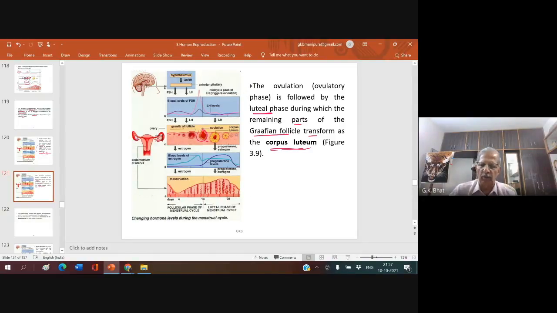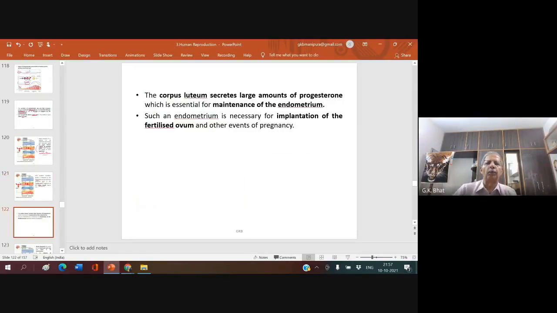This corpus luteum secretes a large amount of progesterone, which is very essential for the maintenance of the endometrium. You have already seen the endometrium becoming thicker and thicker, and this endometrium should be maintained. To maintain the endometrium, we require a hormone called progesterone, otherwise called the pregnancy hormone.